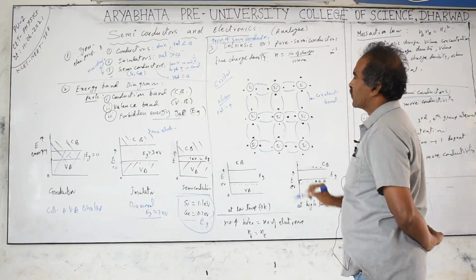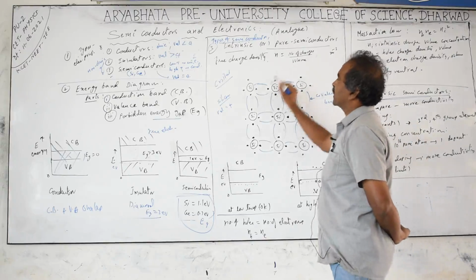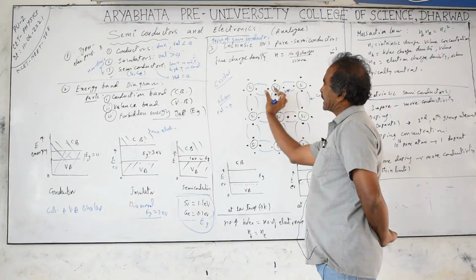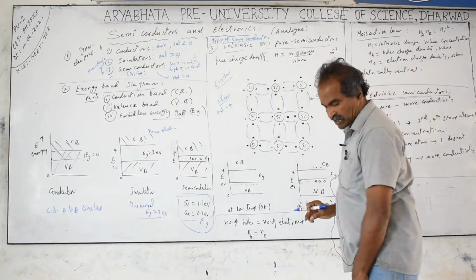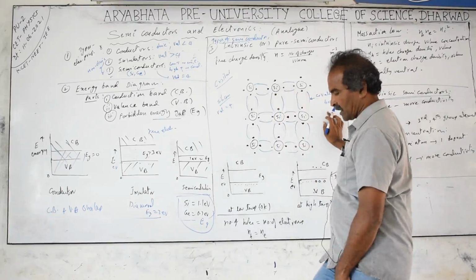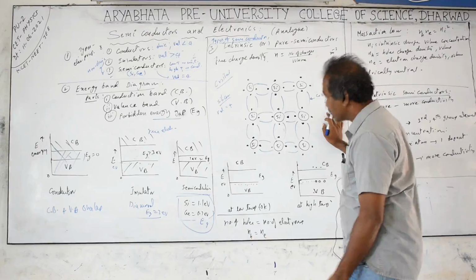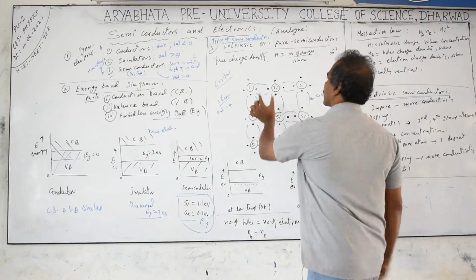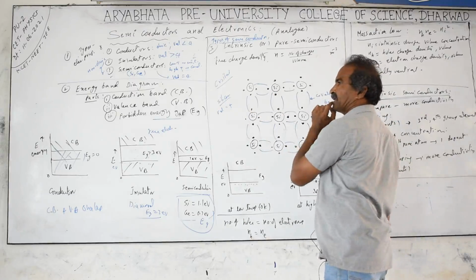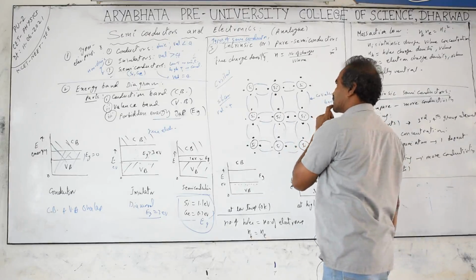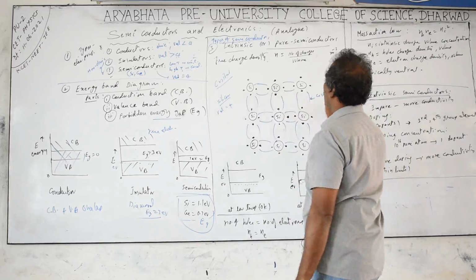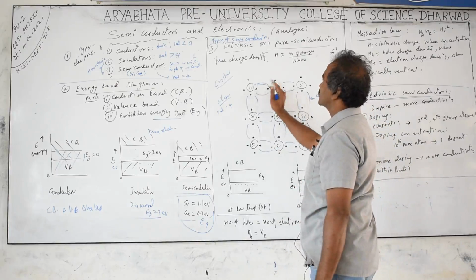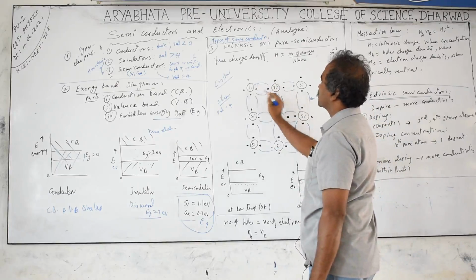That means if you want to make an electron free for conduction, you have to break the bond. The attraction is there between these two electrons, between the spins. Negative charge repulsion will be there, but actually due to the spin they can have a magnetic field and they can bond together by attraction. Like charges moving in the same direction will be attracted. Depending on the spin the bond is formed. The covalent bond is one of the strongest bonds which binds the atoms here by sharing the electrons.